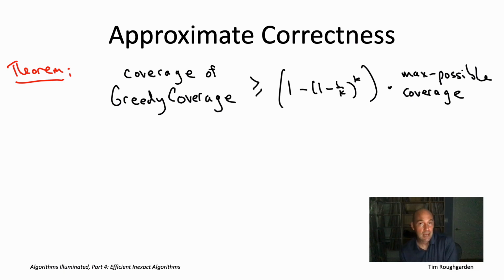If k equals 3, at least 70.4% of the maximum coverage. And no matter how big k is, at least 63.2% of the maximum coverage. And as usual, this is just an insurance policy. This is just what you're guaranteed even in the most contrived doomsday scenario. On realistic inputs, this greedy algorithm will generally get quite a bit closer to 100%.